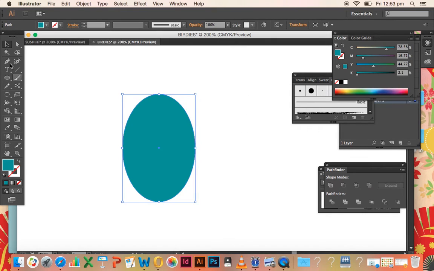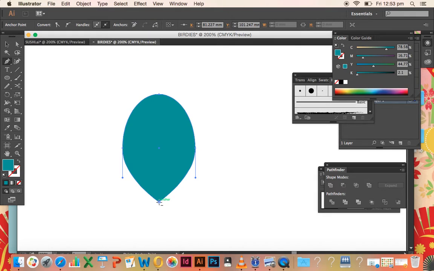The next thing we have to do, and this step might be fairly tricky, so you just have to listen carefully, is taking your pen tool. You have to hover it on the bottom anchor point there, hold down the Alt key and click. Okay, and that will basically delete the handles from that anchor point and give you that pointy shape at the end there.